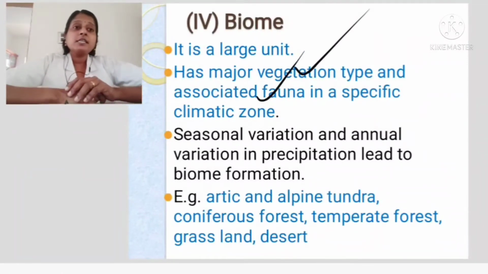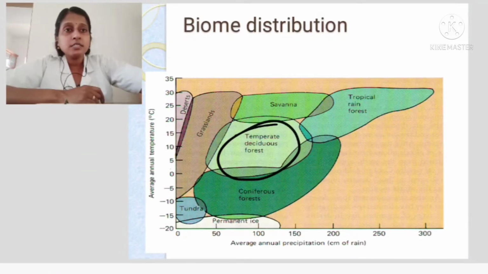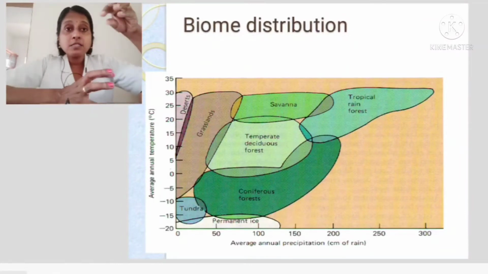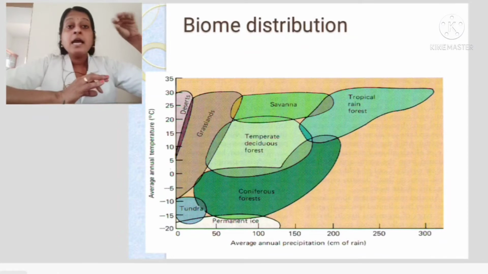Okay. Seasonal variation and annual variation in precipitation lead to biome formation. So in that particular area, how the season varies annually based on the rainfall, based on that only, the plants which are growing there as well as the animals which are staying there are determined. That's what they are saying. It depends upon the temperature, conditions, rainfall, everything in that particular area. So that determines one set of biome.